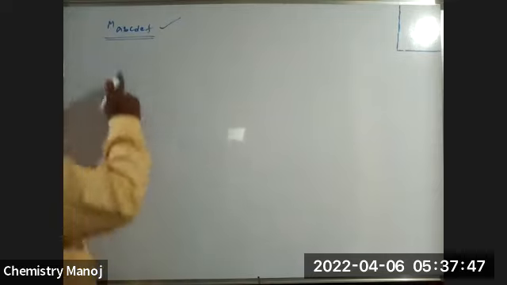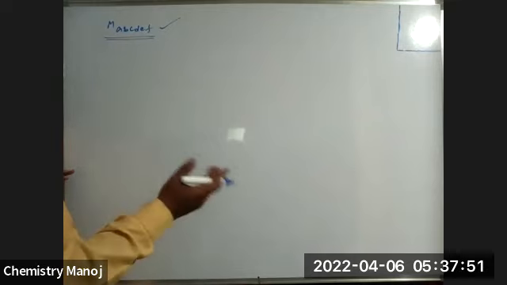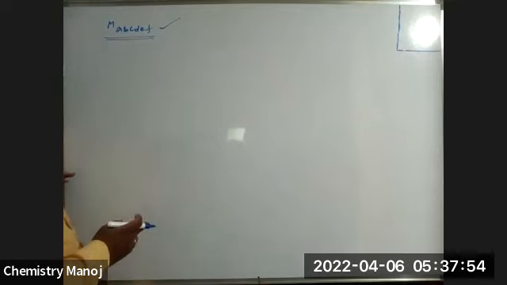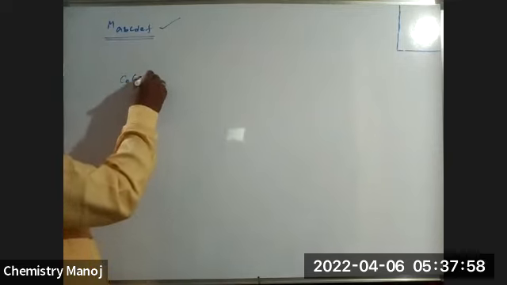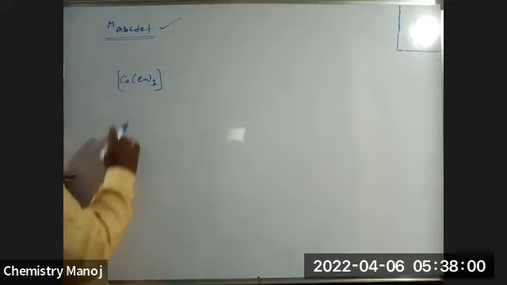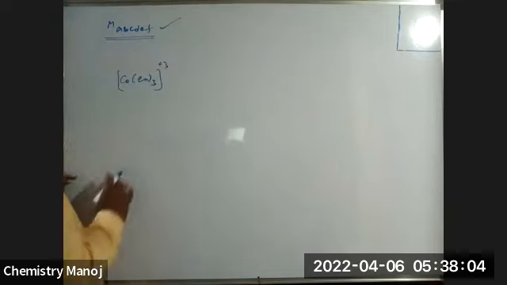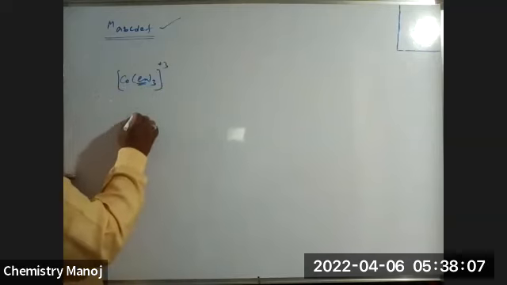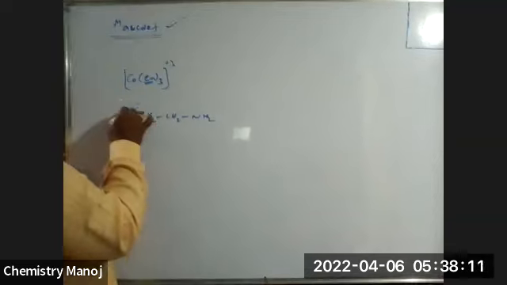Next. My dear, here I am taking only monodentate ligands, but let us take some bidentate ligands. See here. Co(en)3 with plus 3 charge. En means ethylene diamine. Ethylene diamine means CH2, CH2, NH2, NH2.